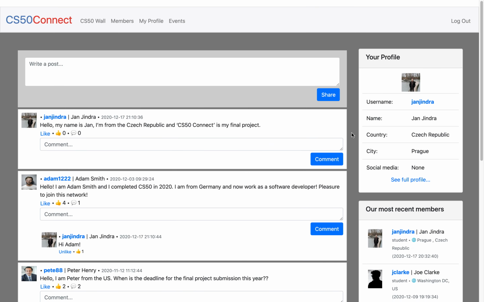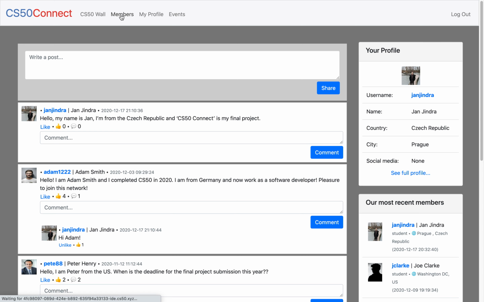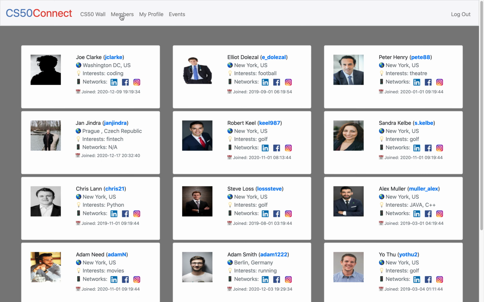On the top, you can see the full repository of all members of the network under the Members tab, where you can see the basic information of each member, their location, interests, and social media links. You can see the full profile of any user by clicking on their username.